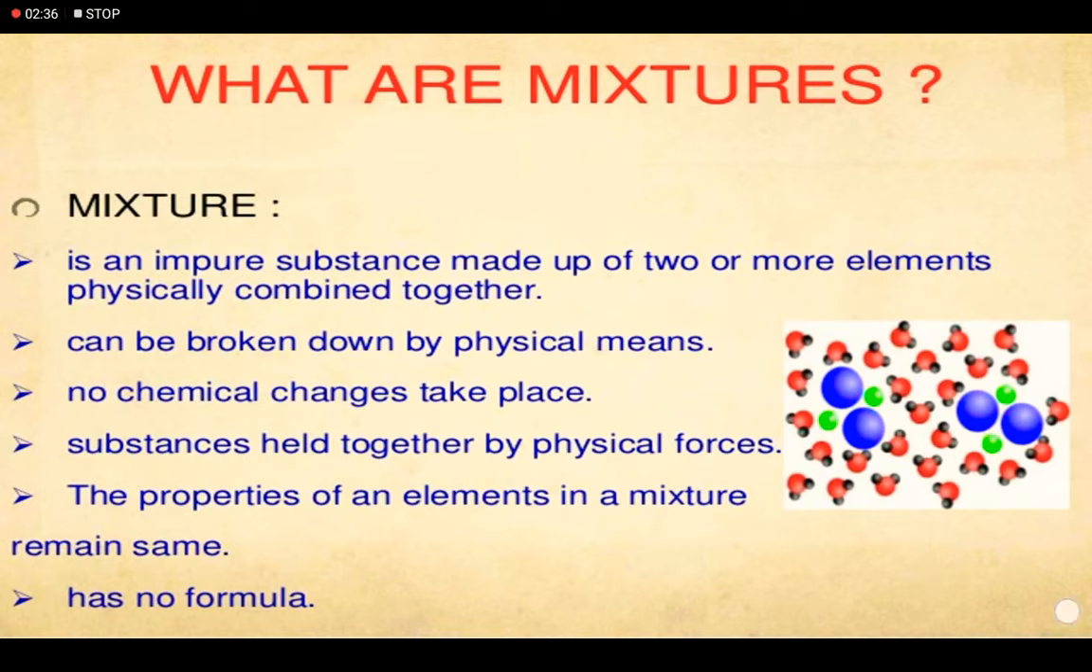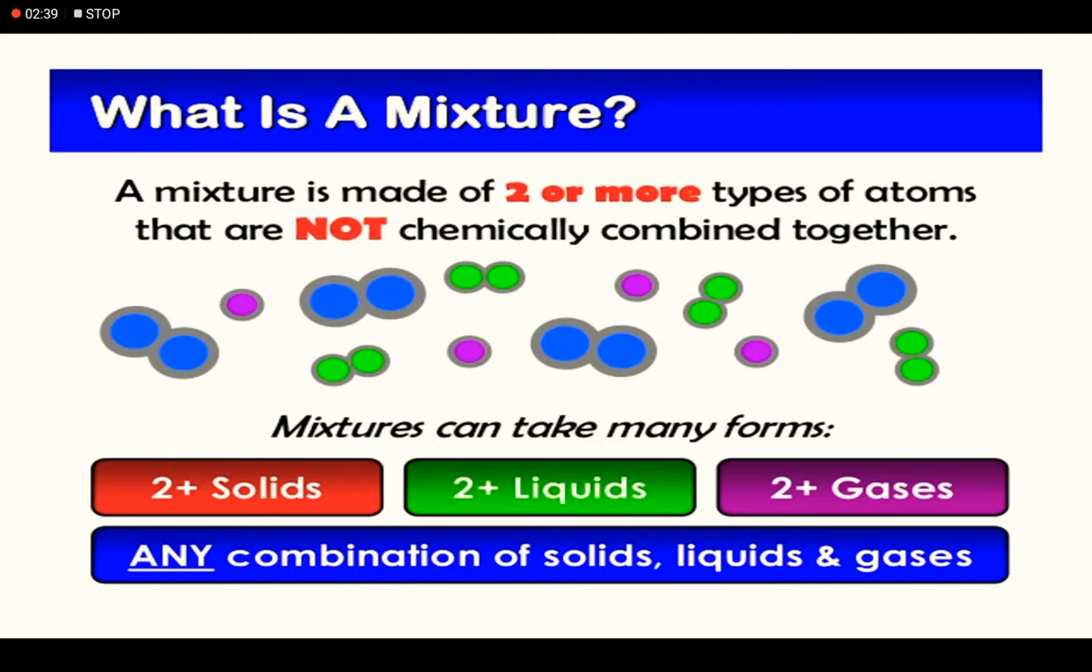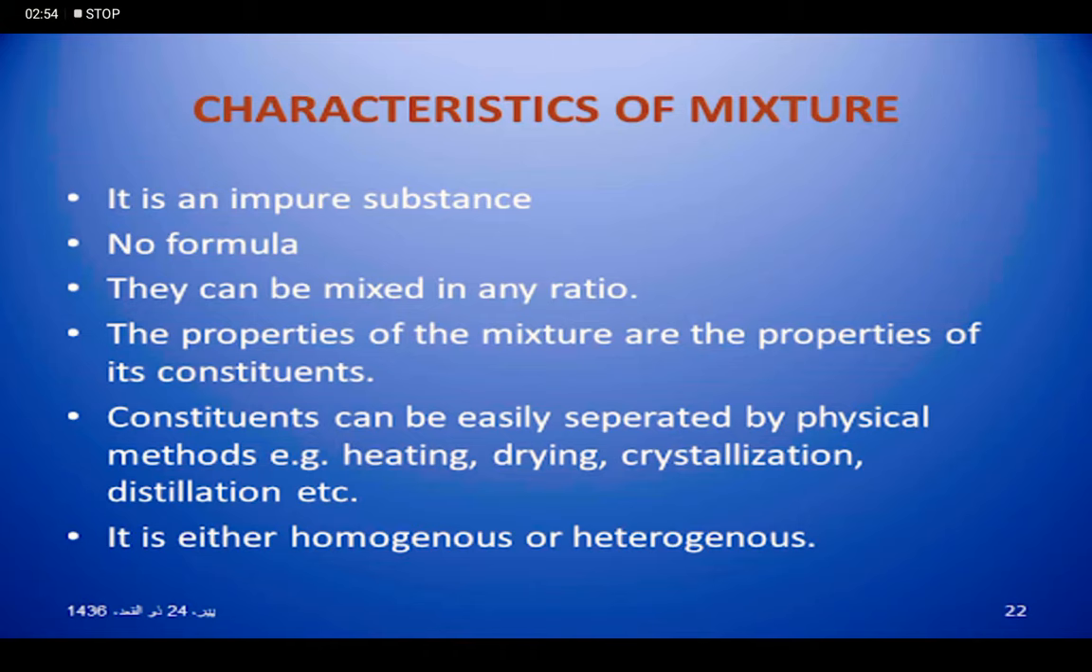Okay. Now, mixtures can take many forms like solid-solid mixture, liquid-liquid mixture, gas-gas mixture. Any combination of solids, liquids and gases can be formed. So, let's summarize the characteristics of a mixture. It is an impure substance. Then they can be mixed in any ratio. Next, the properties of a mixture are the properties of its constituents. Then, constituents can be easily separated by physical methods.